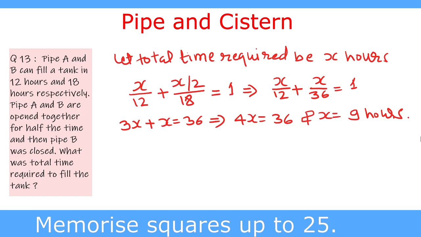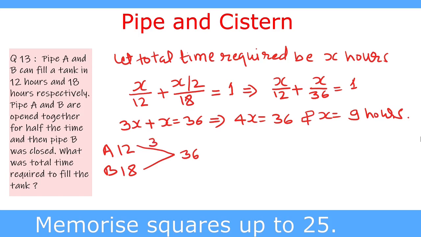This question we can solve by the LCM method as well. So we solve it by the LCM method. A takes 12 hours, B takes 18 hours, and the LCM of 12 and 18 is 36, and 12 divides 36 three times.